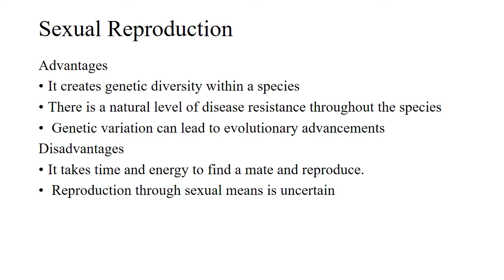Sexual reproduction prevents this issue from occurring because the genetic material from two parents, not one, is used to produce an offspring. That prevents a genetic bottleneck from occurring. In this way, it creates genetic diversity within a species. And second, there is a natural level of disease resistance throughout the species. A greater level of genetic diversity allows for a higher level of natural disease resistance within a species.